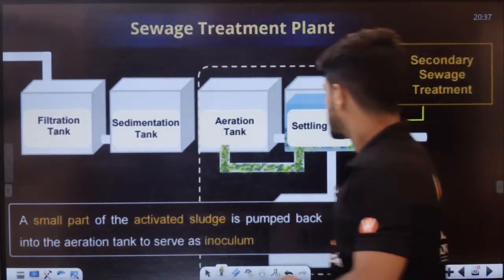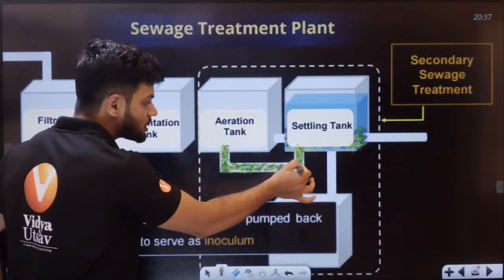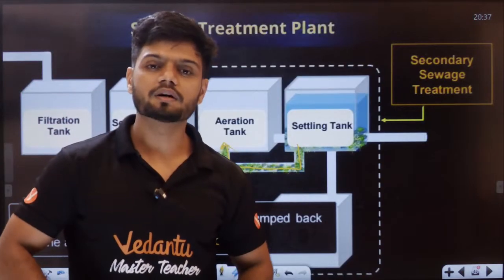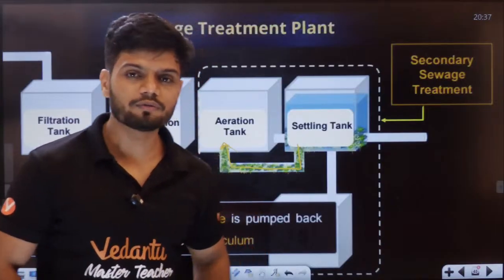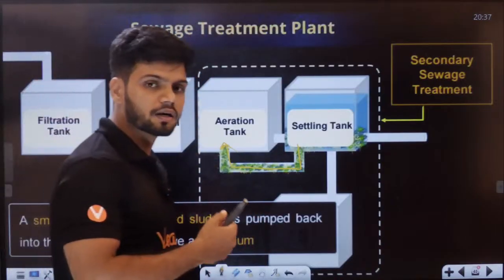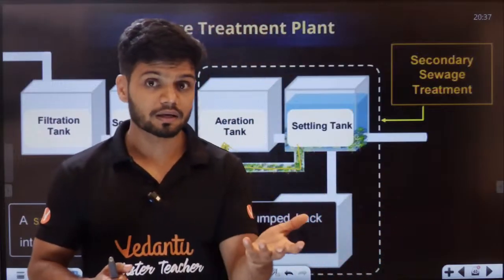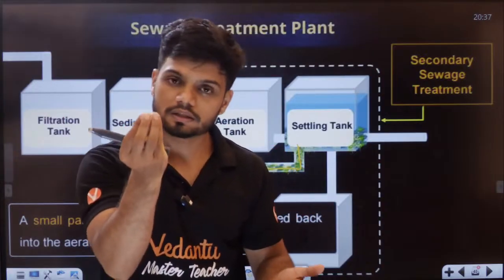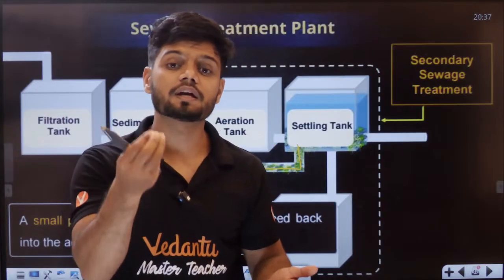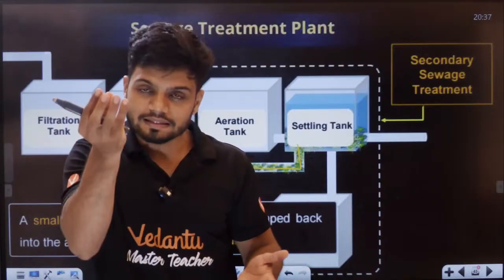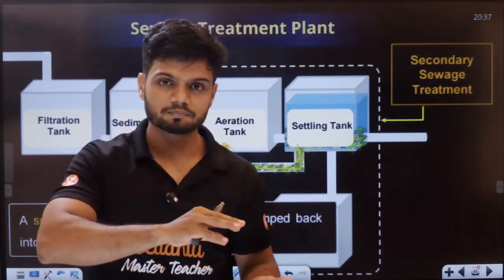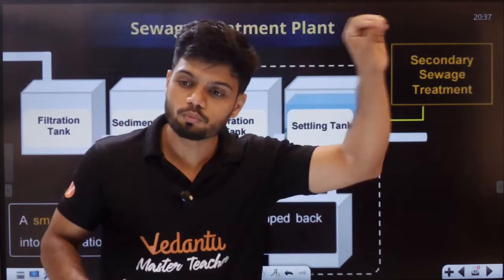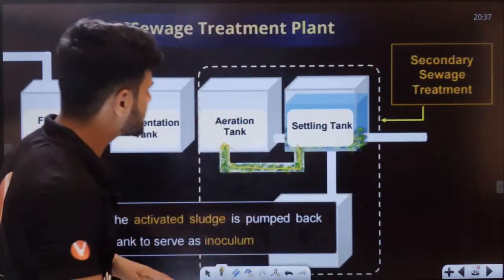Understand. Some amount of activated sludge is sent back here. You might ask me, sir, why? Students, do you remember how curd is made? We take fresh milk. In that milk, we add a little bit of curd. The curd has lactobacillus, also called inoculum or starter culture. We add the inoculum to the milk and the milk becomes curd. Now from the same curd, we take a little bit to add to one more milk. Yes or no?